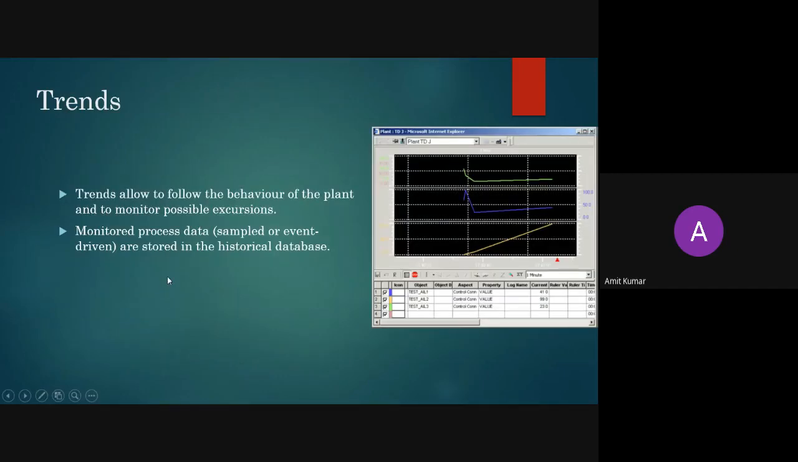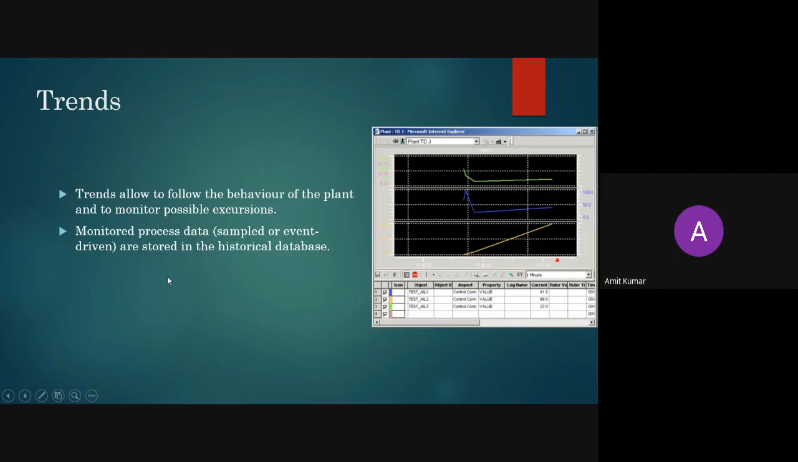Now we see the trends. A trend allows us to follow the behavior of the plant and monitor possible exercise. It will show how your plant is behaving, or how the different process variables are varying with respect to time, so that you can take the proper decision. That is the first use of trends.